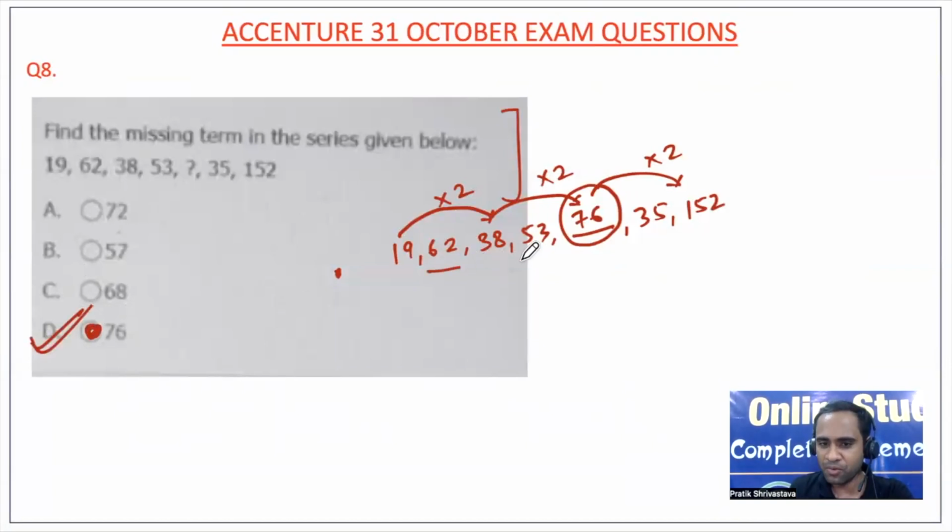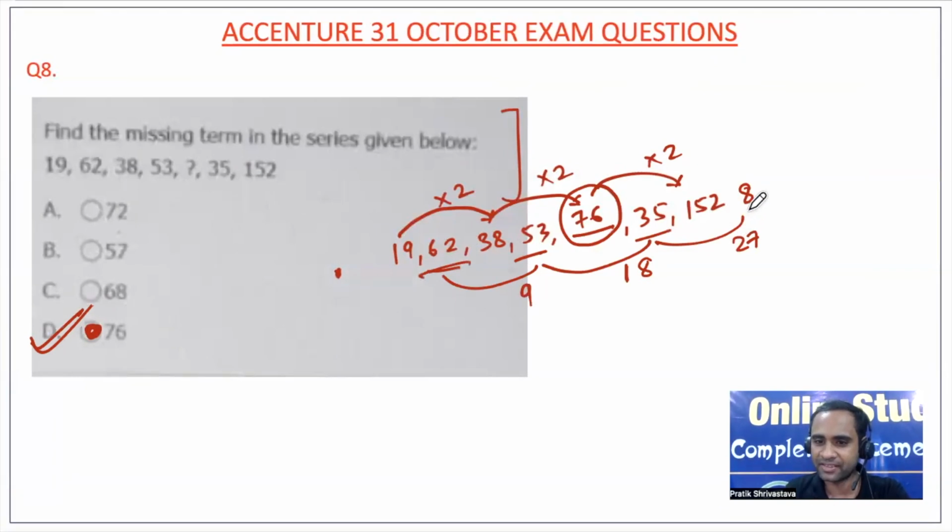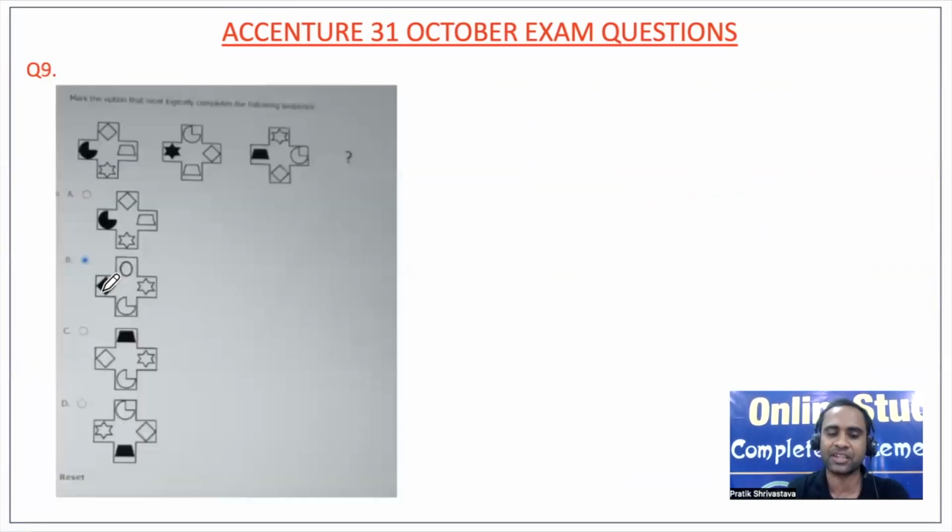Now the other numbers are not required here, but if you try to check, 12 minus 3 is 9, and then this is nothing but 18, and again the next will be 27. Like this, the series will keep going on. Anyway, we had to find out the missing number, which is nothing but 76.